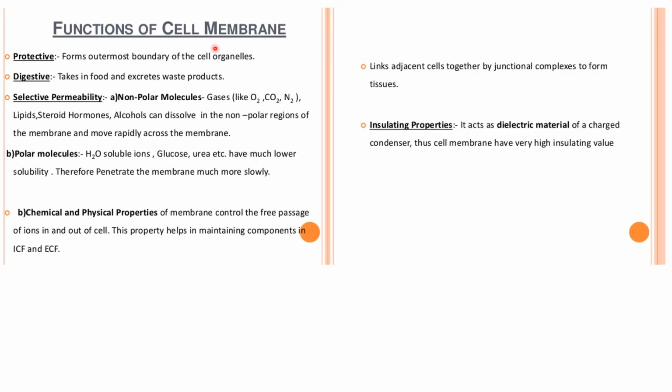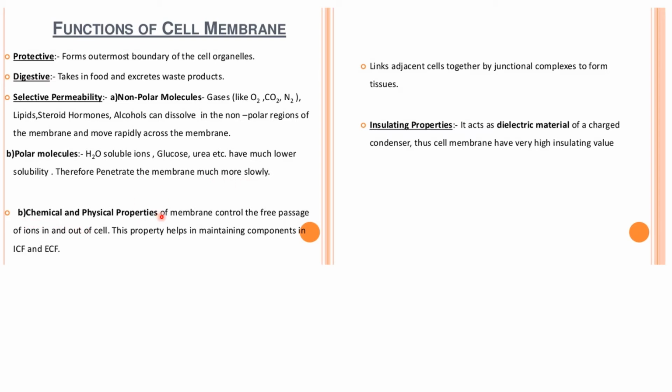So let's see the functions of the cell membrane. First is protective, second is digestive, it takes in food and excretes waste products. Third is selective permeability, that means it allows entry of only selected molecules. First are non-polar molecules. Gases like oxygen, carbon dioxide, nitrogen, lipids, that means fats, steroid hormones and alcohol can dissolve in the non-polar region of the membrane and move rapidly across the membrane. Second are polar molecules, like water-soluble ions, glucose, urea, etc., which have much lower solubility and therefore penetrate the membrane much slower.